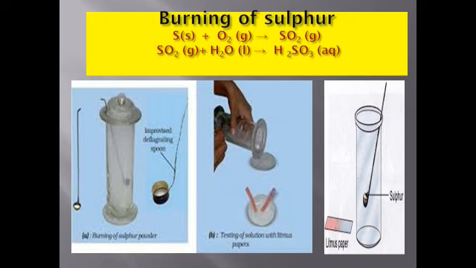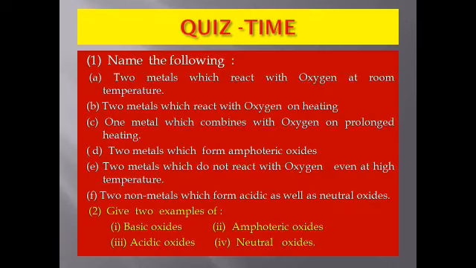Name two metals which combine with oxygen of air at room temperature only. Answer: sodium and potassium. Two metals which combine with the oxygen of air on heating: magnesium, zinc, you can give aluminum also. One metal which combines with oxygen of air on prolonged heating, that is copper. Two metals which form amphoteric oxides: zinc and aluminum. Now you have to give the examples of basic oxides. Two basic oxides: sodium oxide, potassium oxide, calcium oxide, magnesium oxide. You can give any two examples.